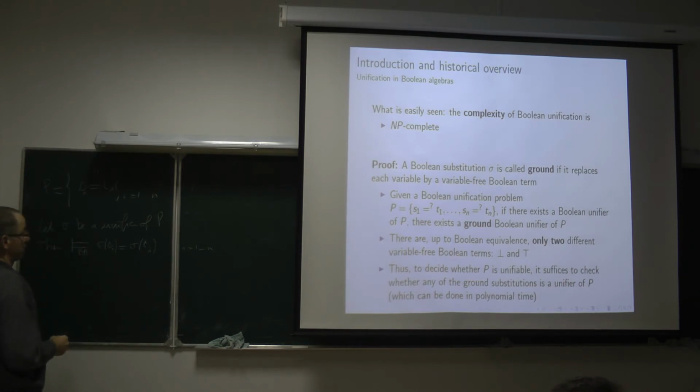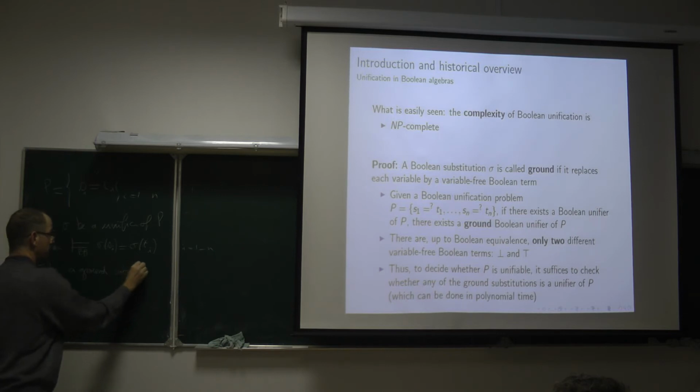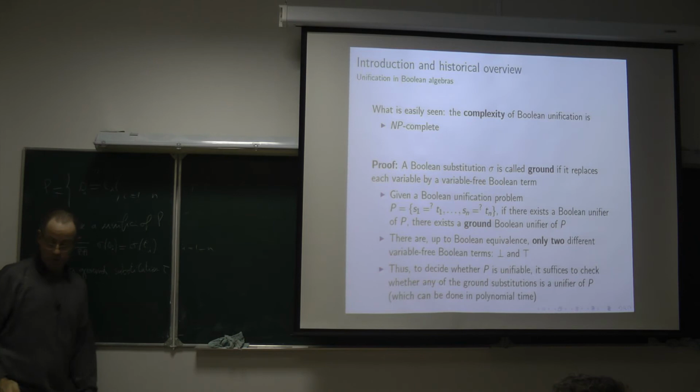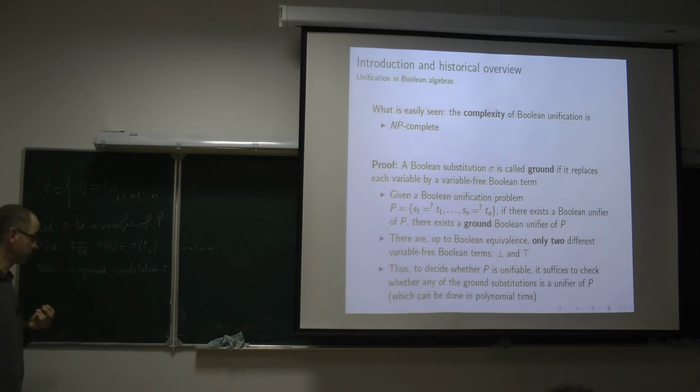But now take a ground substitution tau. So tau is a substitution which replaces each variable by either false or true, the Boolean constant false or true.